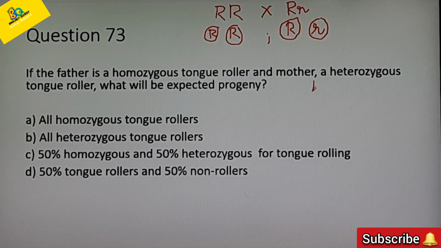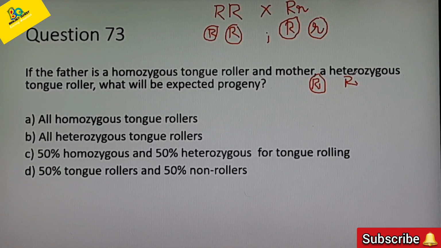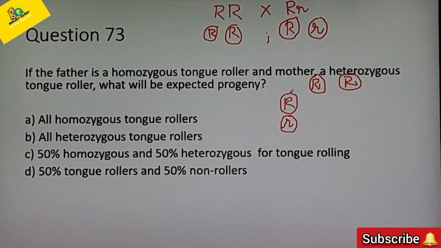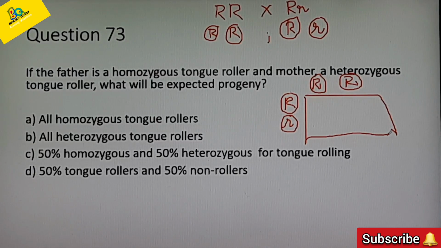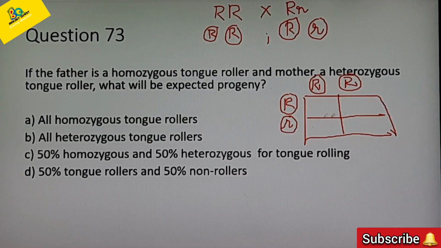Now, the gametes of one parent are written on one side and the gametes of the other parent on the other side, with the genotypes and phenotypes of the offspring written in the subsquares. What will be the genotype here?